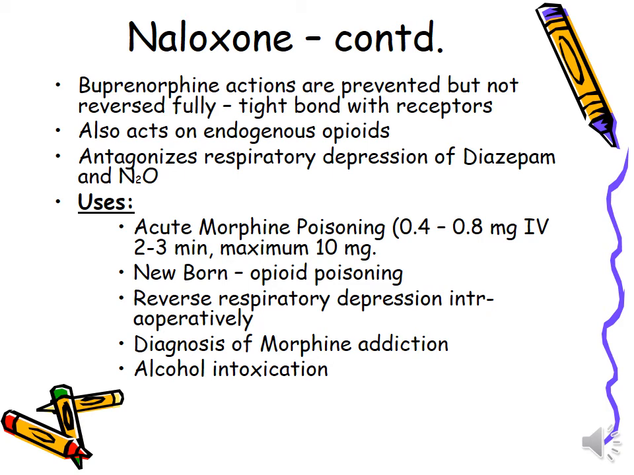It also acts on endogenous opioids and antagonizes respiratory depression of diazepam and N2O. They are used in acute morphine poisoning, in neonatal and newborn opioid poisoning, and to reverse respiratory depression intraoperatively. It is also used for diagnosis of morphine addiction, and it is also used for alcohol intoxication.